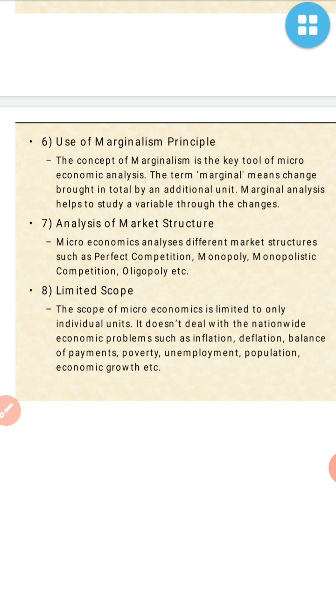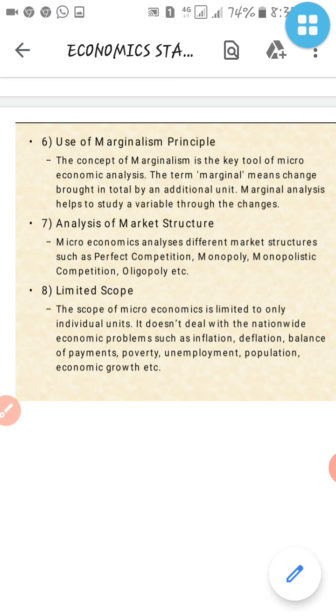The scope of microeconomics is limited, it's only individual units. It doesn't deal with nationwide economic problems such as inflation, deflation, balance of payments, poverty, unemployment, population, economic growth, etc. So it can reduce this thing also.